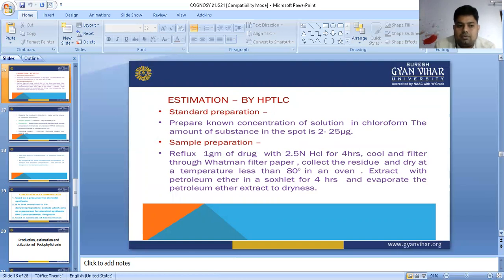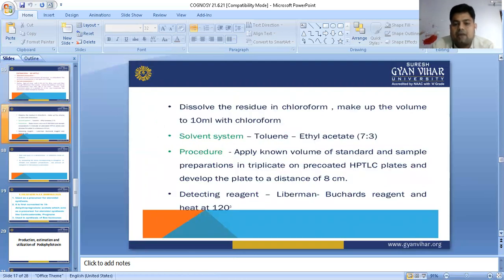Next, dissolve the residue in chloroform and make up the volume to 10 ml with chloroform. Now the solvent system: we are going to use toluene and ethyl acetate. What is the procedure? Apply a known volume of the standard and the sample preparation in triplicate on pre-coated HPTLC plates, and develop the plates to a distance of 8 centimeter.